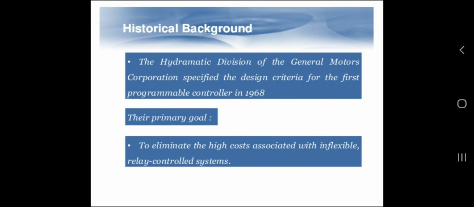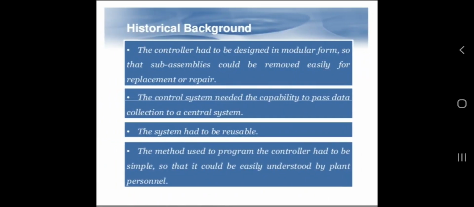Let us discuss the historical background. The Hydramatic division of General Motors Corporation specified the design criteria for the first programmable controller in 1968. Their primary goal was to eliminate the high costs associated with inflexible relay controlled systems.